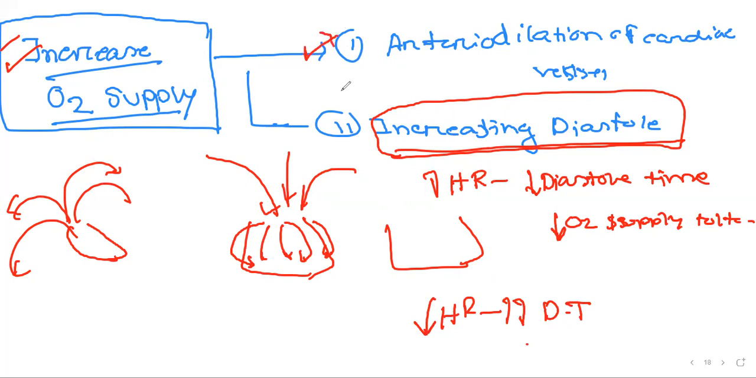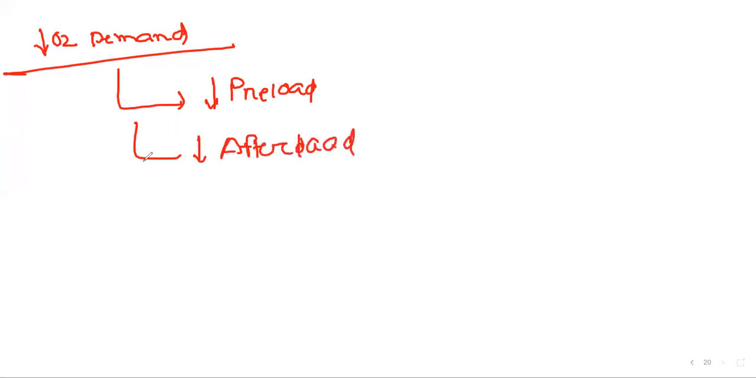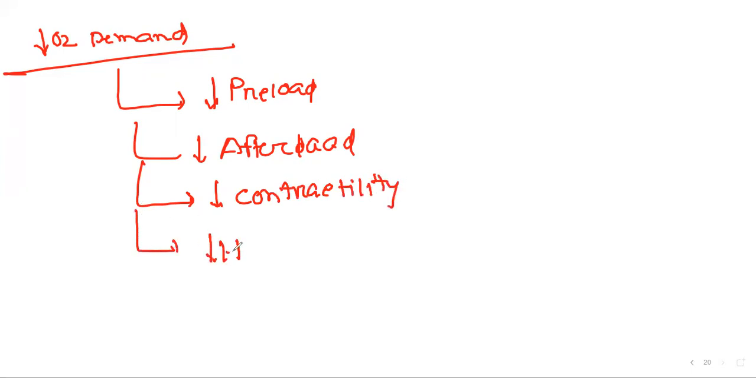So we can cause arterial dilation, and we can increase diastolic time by reducing our heart rate. And our second principle is reducing oxygen demand. How can we reduce our oxygen demand? One, we can reduce our preload. Second, we can reduce our afterload. Third, we can reduce our contractility. And fourth, we can reduce our heart rate.